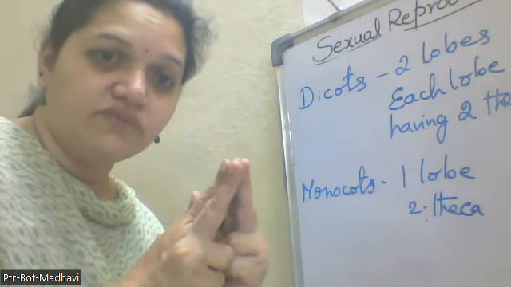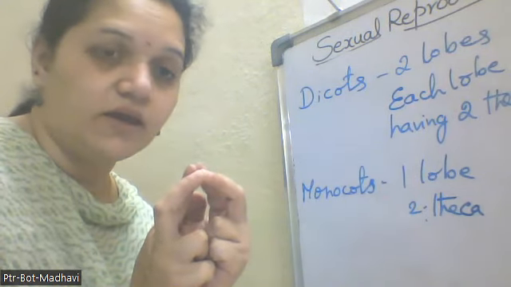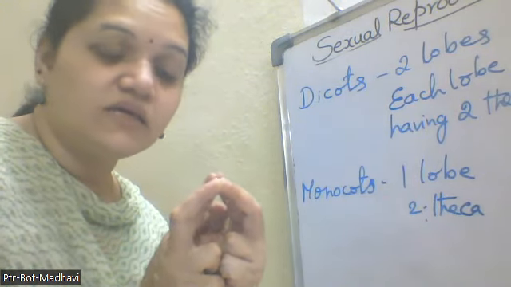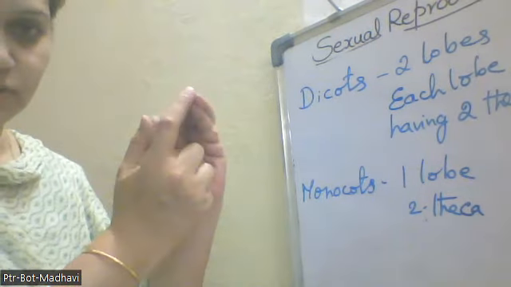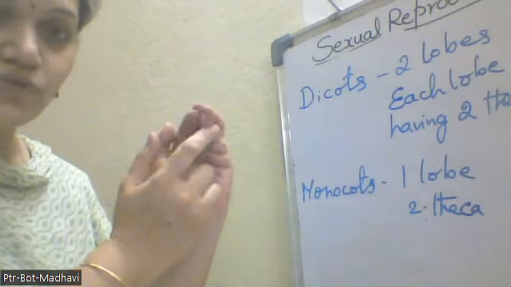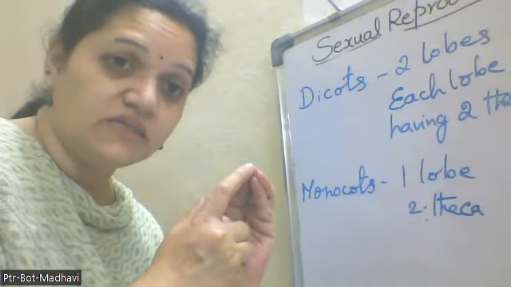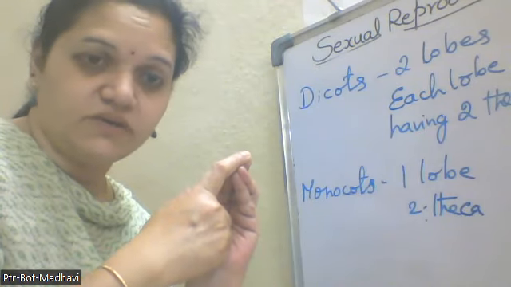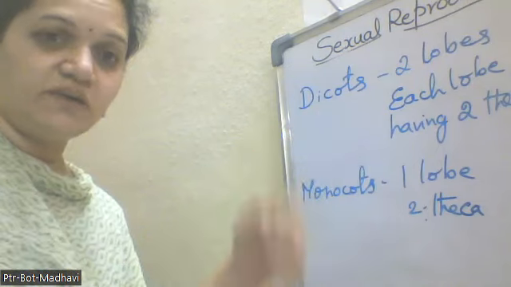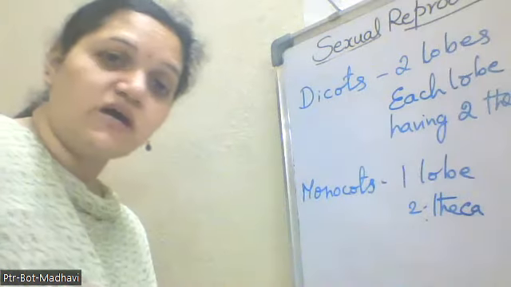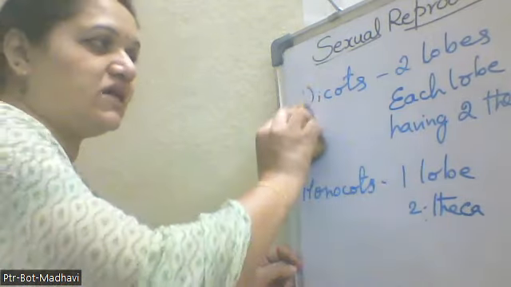When it has 4 theca, if we see from the outside, from the upper side, we can see it like this: 1, 2, 3, 4. So these are the 4 thecae that are present. In each and every theca, there is one microsporangium, so 4 microsporangia are present in the dicot plants. And these microsporangia have the capacity to produce microspores inside them.